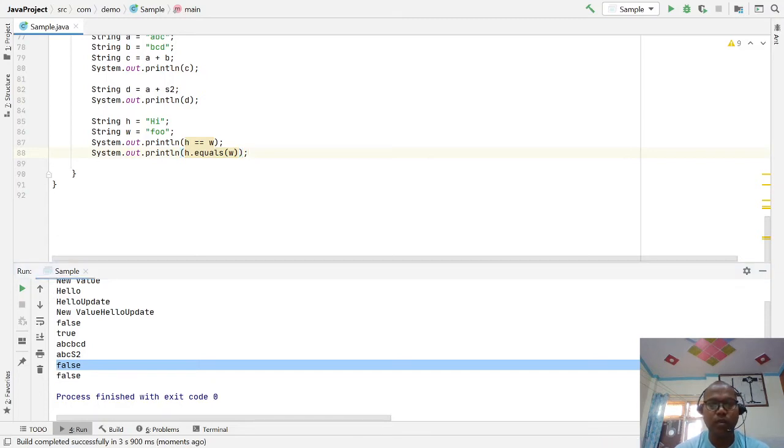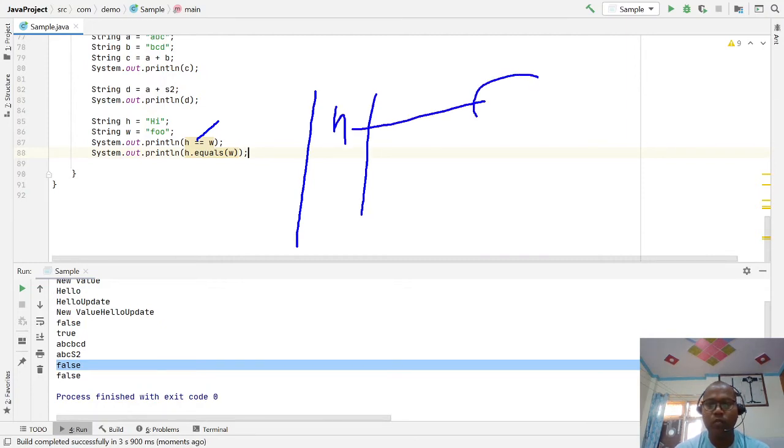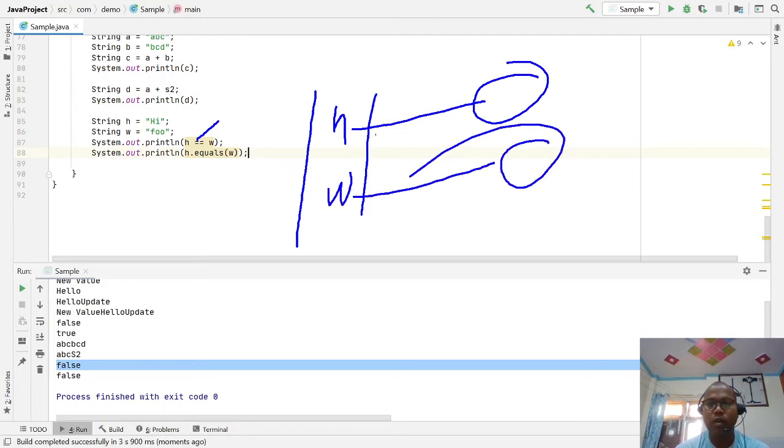So what is the meaning of these operators? The double equals operator simply checks which memory location the h variable refers to and which memory location the w variable refers to. This operator only returns true if both refer to the same location. The equals method checks what content is inside. In this case it returns true or false: if both contents are the same, then true, else false.